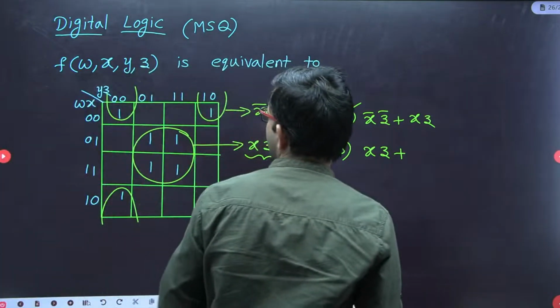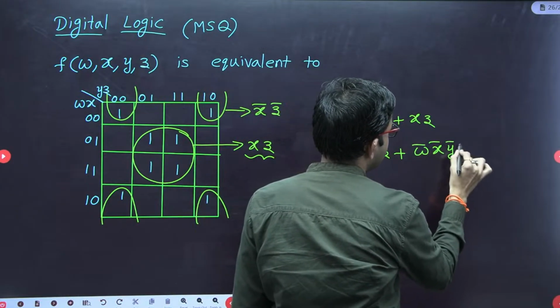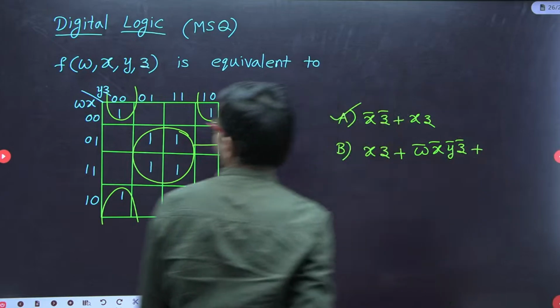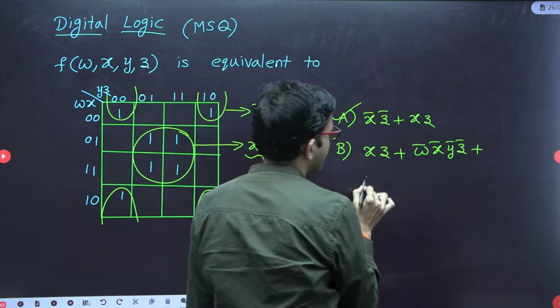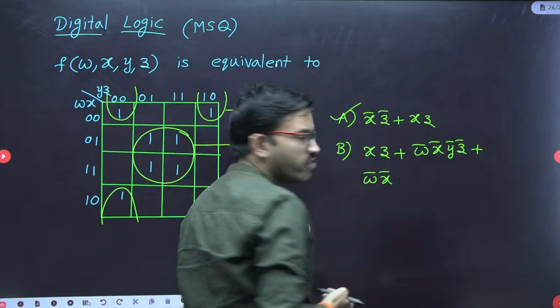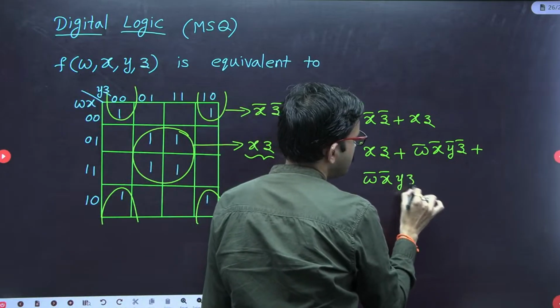So here w bar x bar y bar z bar, that is your m0. Next, for this particular term, row wise w bar x bar, then column wise y z bar, that is y into z bar.